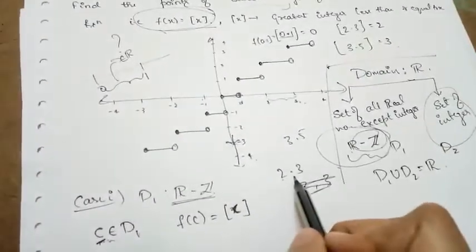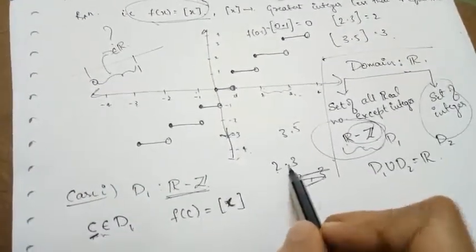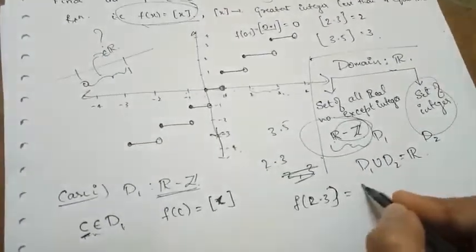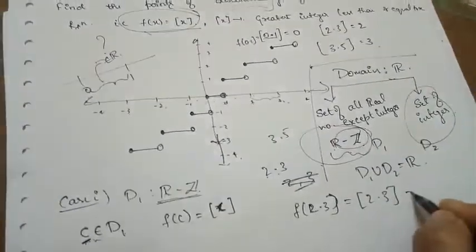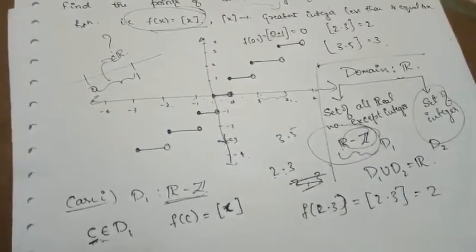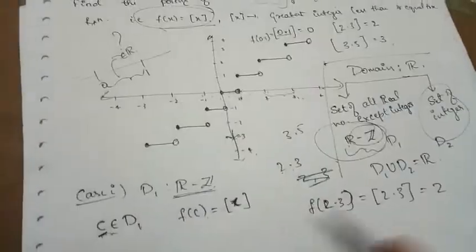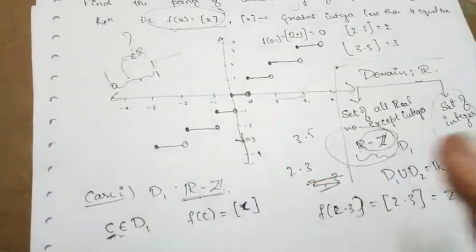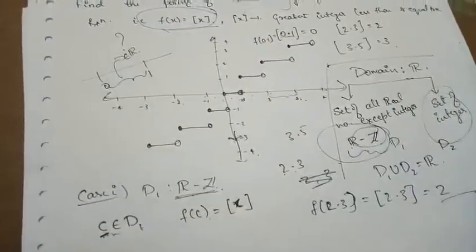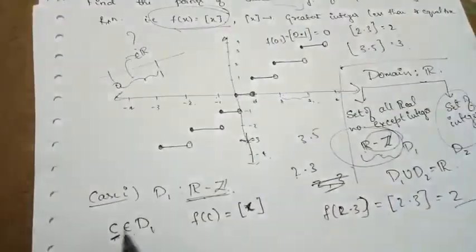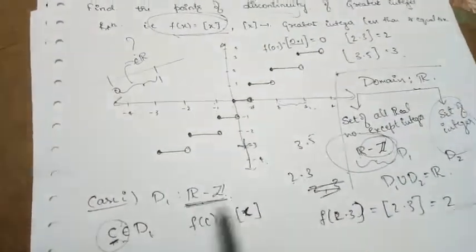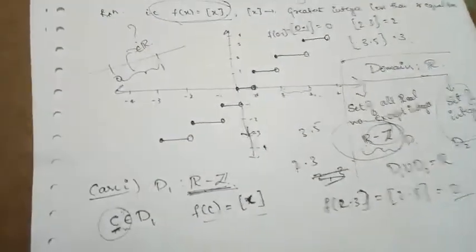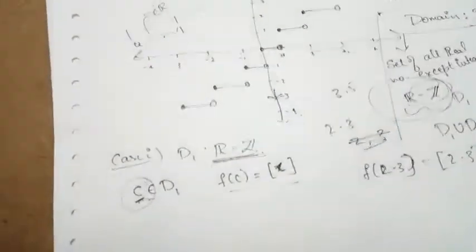So if I choose the point C equal to 2.3, then what is f of 2.3? f of 2.3 is nothing but box 2.3. What is box 2.3? It is 2, right? So that is what the function is saying. So here the domain is R minus Z. We are not talking about the range of the function, only the domain of the function. If I choose C belonging to R minus Z, the function value f of c will be box C.